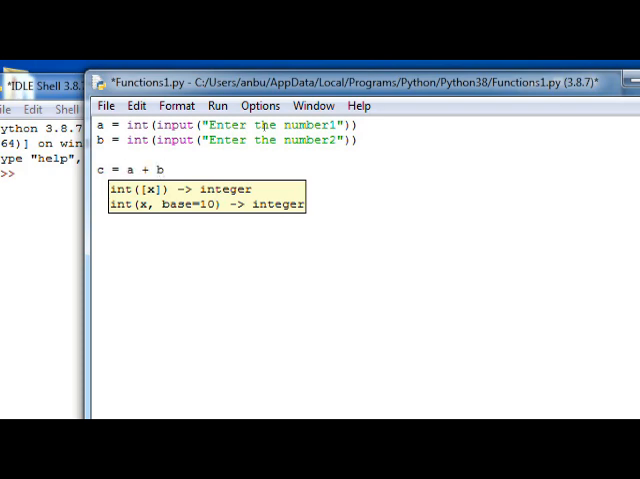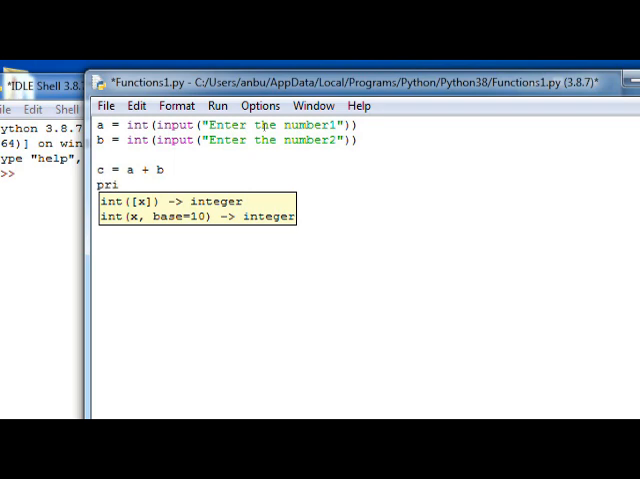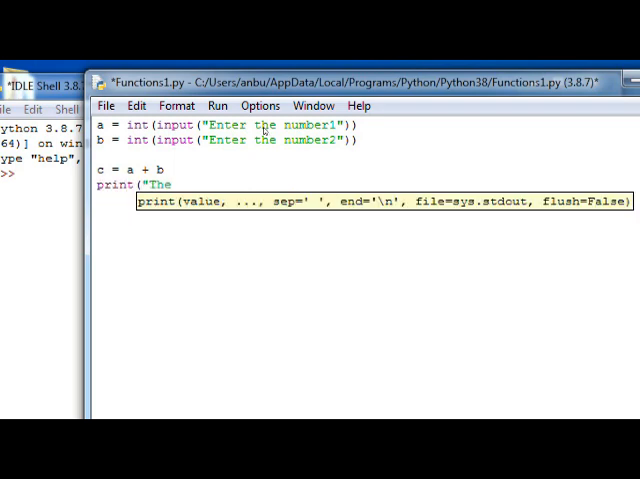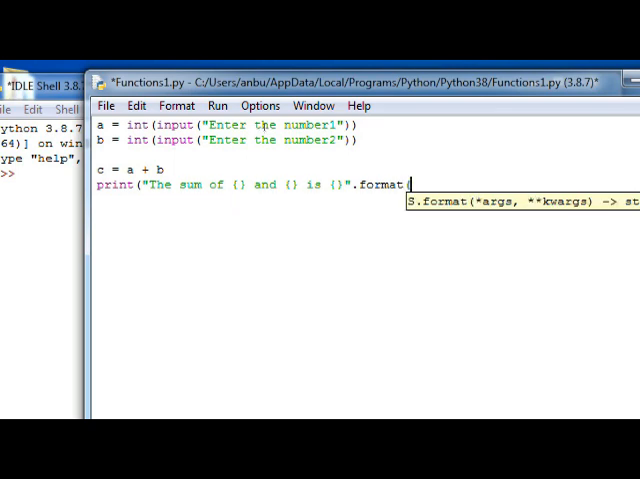c is equal to a plus b. We can immediately print the result of the sum of two numbers. The sum of, we can go for using the format function by using the placeholders. The sum of placeholder 1 and placeholder 2 is placeholder 3. Over here we will have to use the function called format. Now for these empty placeholders we are going to substitute some values. The values for these placeholders will be taken from the variables, namely a, b, c.